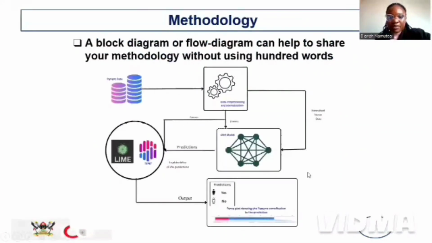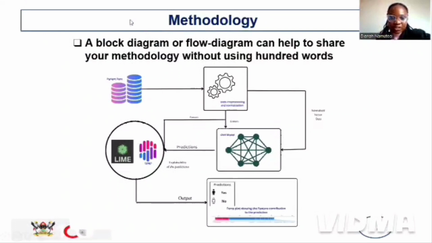So our methodology: we started by obtaining the dataset, which we got from the UCI repository, and then we process the data. After processing it, we feed the features of the dataset, as normalized vectors, into the GNN models, which give our predictions.